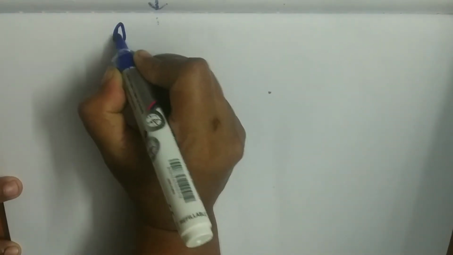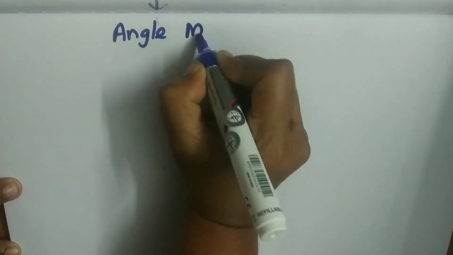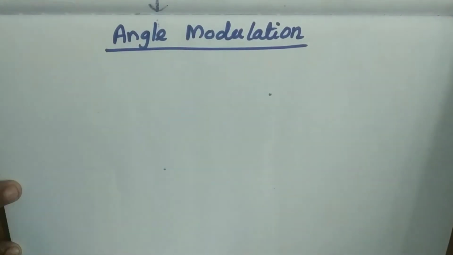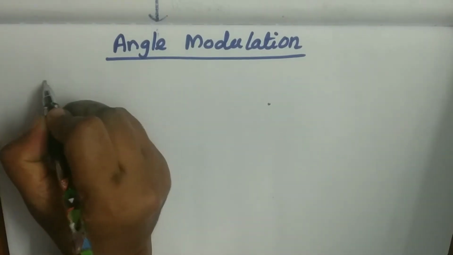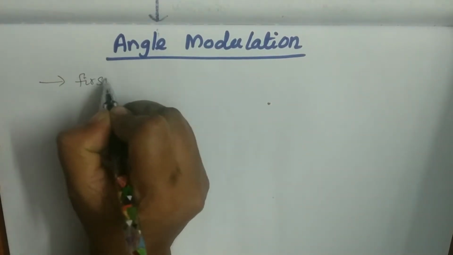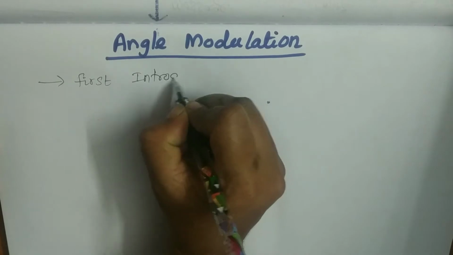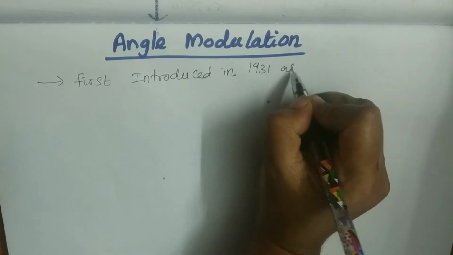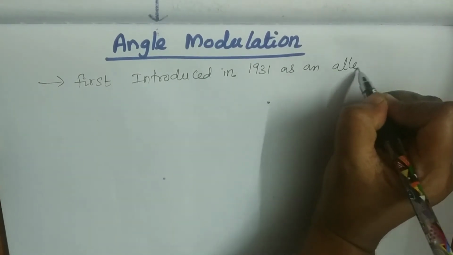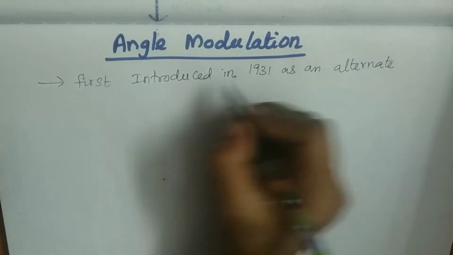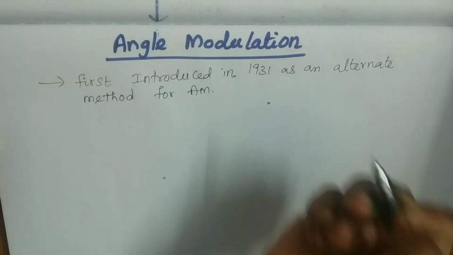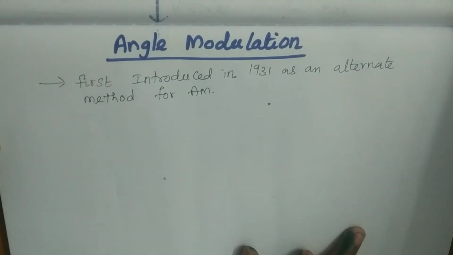Now we discuss angle modulation. Angle modulation was first introduced in 1931 as an alternate method for amplitude modulation.